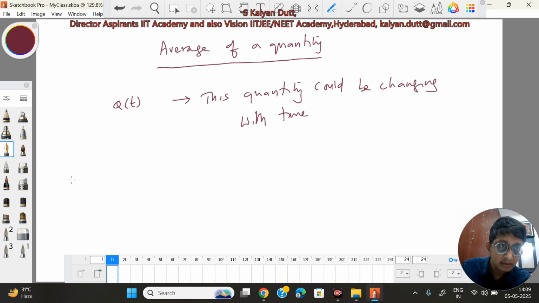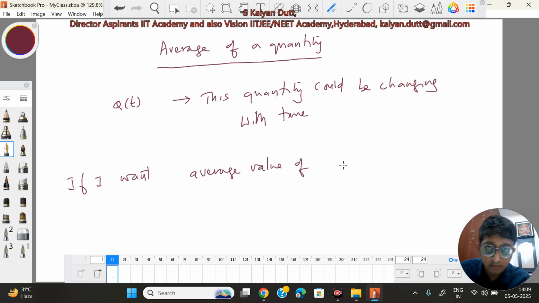Then if I want the average value of q of t from a certain time t1 to another time t2. The point to be noted here is average is calculated in a time interval.